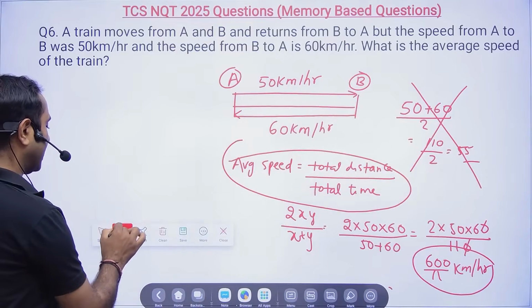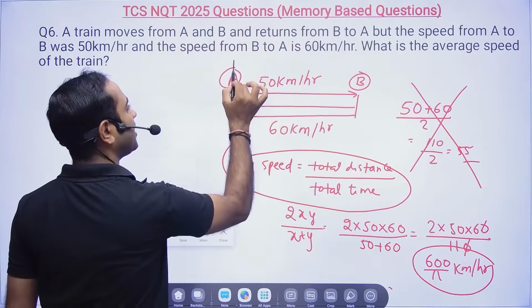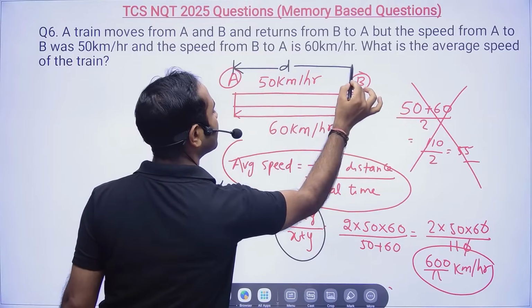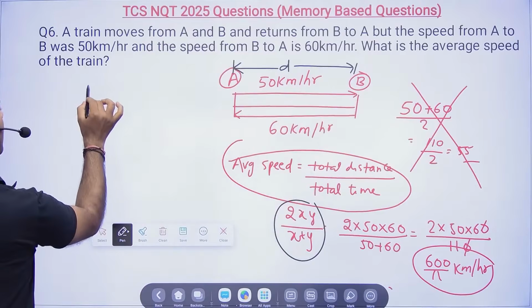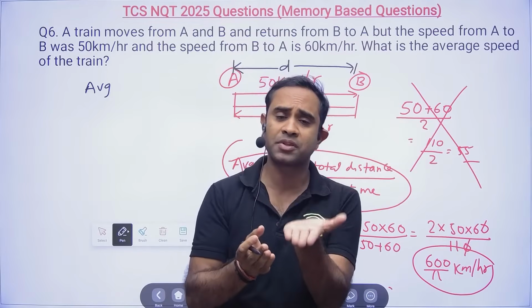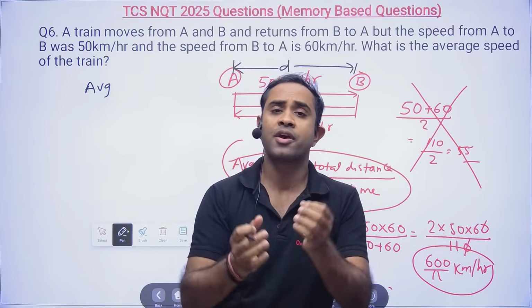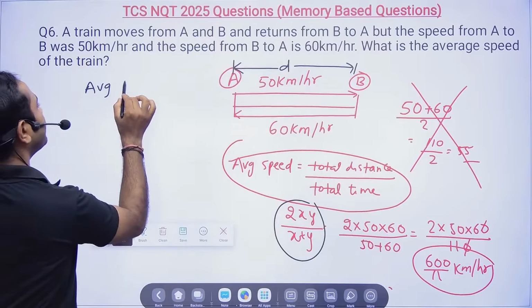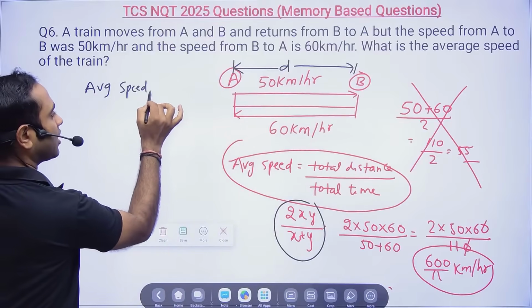Now I will tell you how this formula is derived. I will tell you everything from the root, so that you will never forget it in your whole life. Suppose the distance is d. Average speed is equal to total distance by total time.